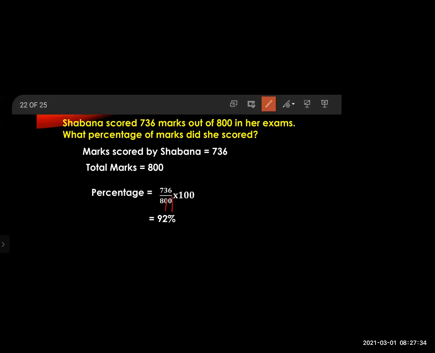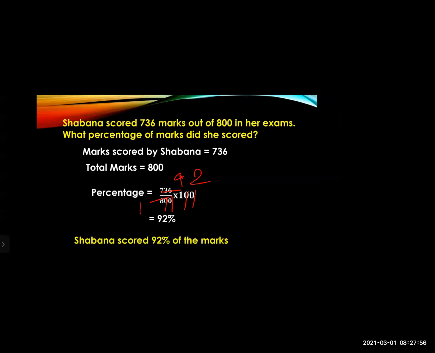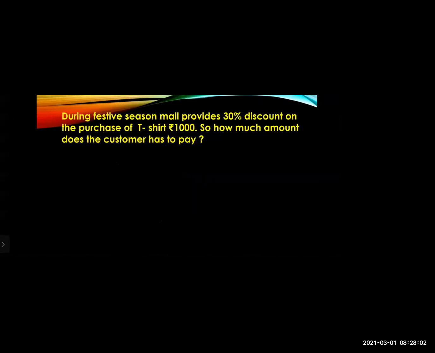See, this 0 will get cancelled. Okay, 8 ones are 8 and 8 nines are 72. Then the remaining one, 6, 8, 36, 92 will be there. 8 twos are 16. So you have to divide it. So you'll get 92%. So Shabana scored 92% of the marks.